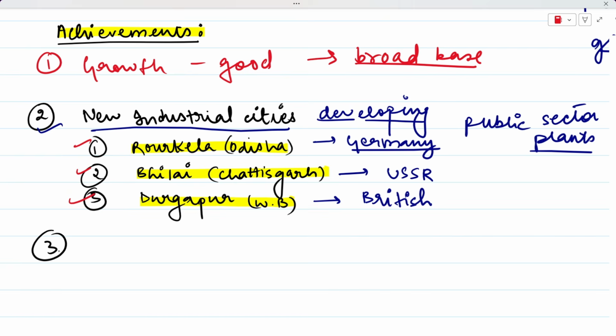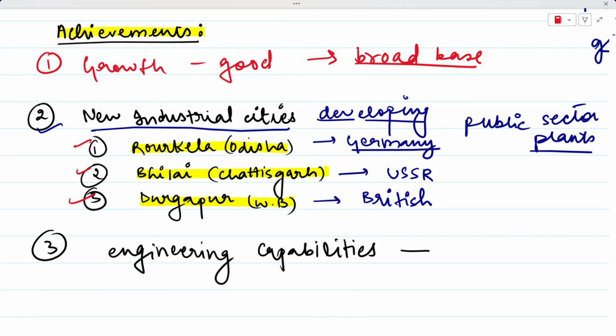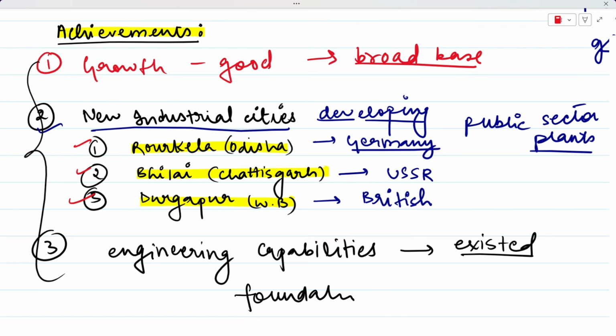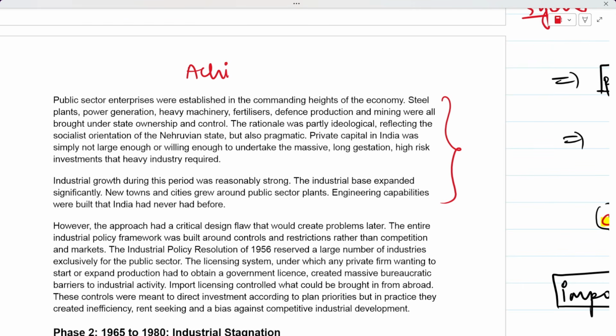Now, talking about our other achievements, we also started to develop our engineering and technical capabilities that were lacking earlier. We never had this before, so this never existed before in India, right? From these points you can clearly see that we had basically started to build the foundation of the modern Indian industry that you see now during this phase of industrial growth. We have talked about all the achievements in this period.